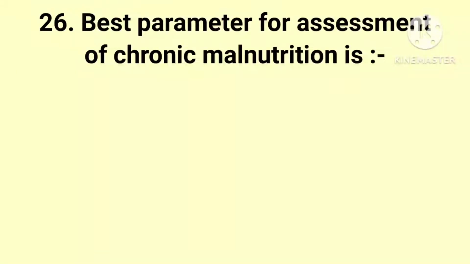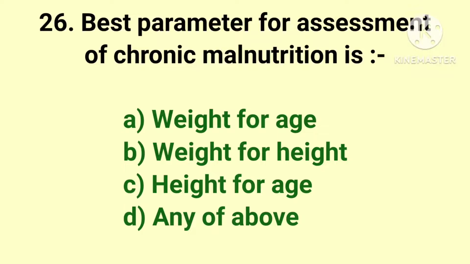The next question, best parameter for assessment of chronic malnutrition is, the options are weight for age, weight for height, height for age, and any of the above. And the answer is height for age.